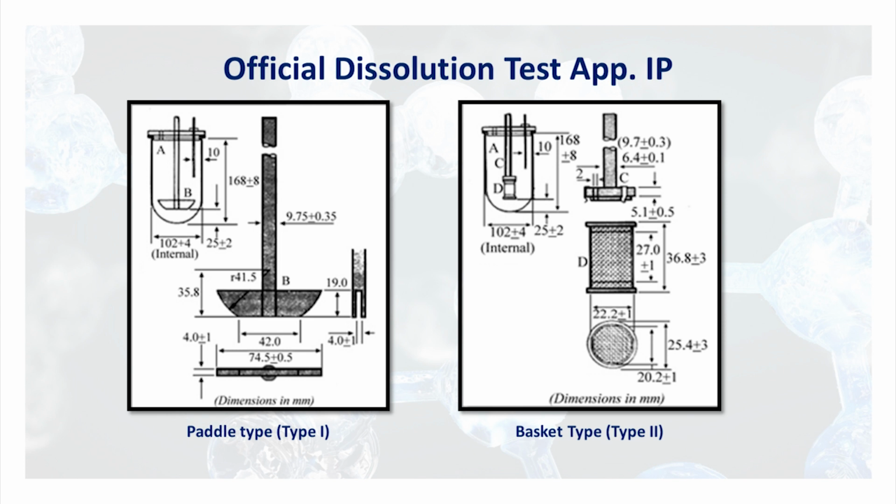Now you have to learn, dear learners, and remember each and every specification of the length and diameter of each and every part of this dissolution test apparatus. It is important with respect to your Viva Voce preparation, it is important with respect to your GPAT examination. Please do learn and try to draw this diagram at least 10 times, practice with each and every specification.